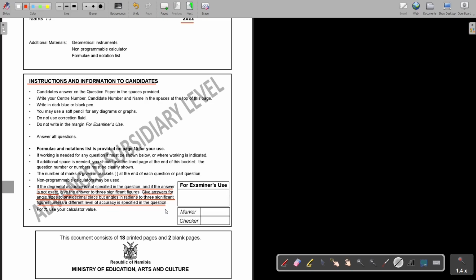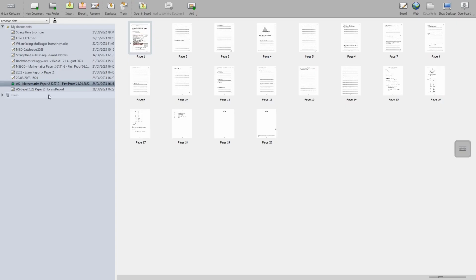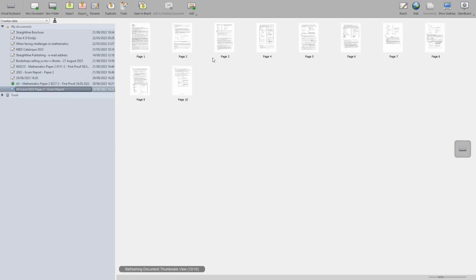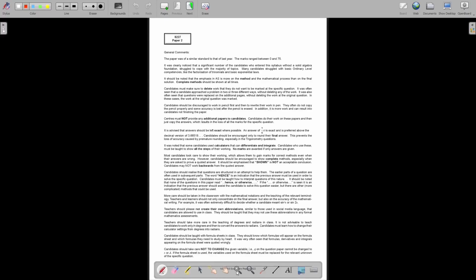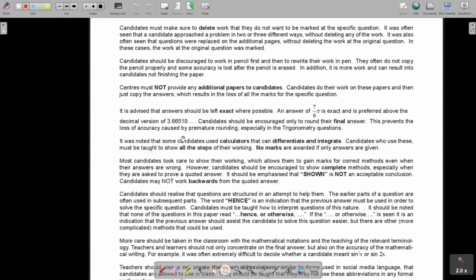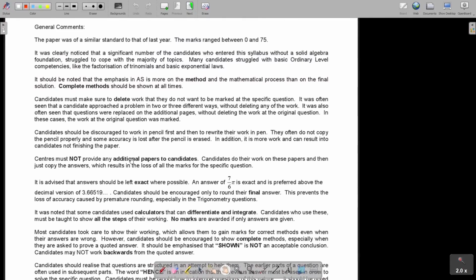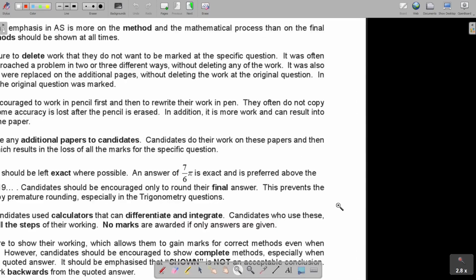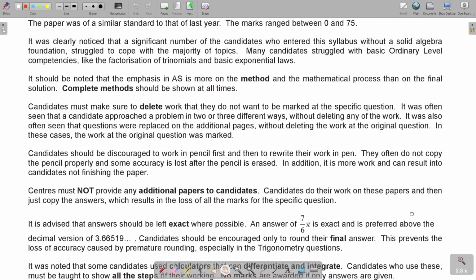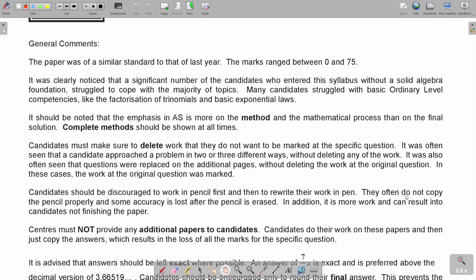Okay, now I'm going to do the same as what I said this year. My focus is on the exam report. So I was making for you a copy of the exam report, and every time I'm just going to go thoroughly through it, because I think sometimes if you don't see it yourself, there's a few points and a few errors that the students or the candidates keep on making. Okay, so before I start with question 1, let's go through the general comments, what they are saying to you. And I'm going to make it even a little bit bigger if I can, because then you can read it very nicely.